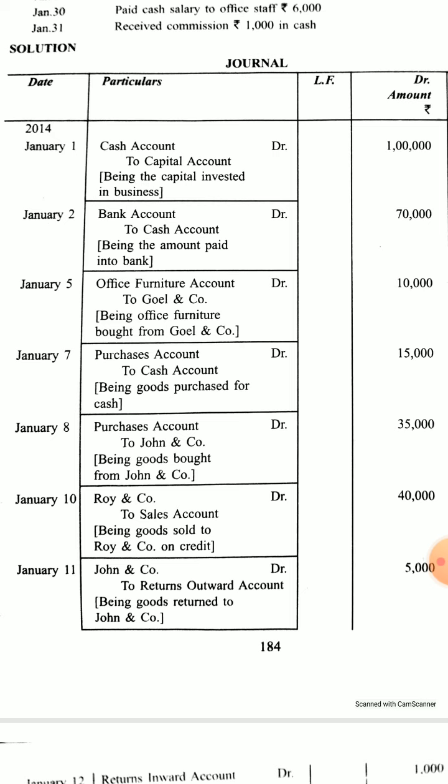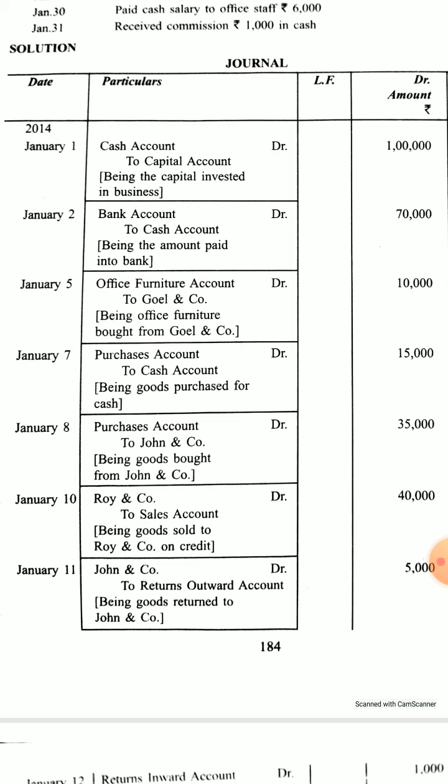Now you must understand here that under purchases account we only enter goods purchased, or similarly under sales account, purchase return, sales return, and stock account, meaning goods-related accounts.